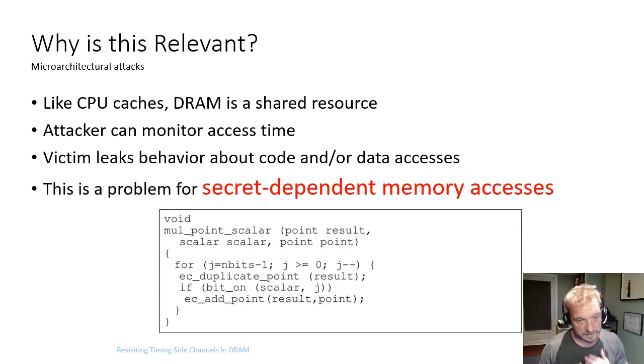The attacker will monitor the latency using uncached accesses of its own cache line and generate an execution trace this way. This is just the latency of its own cache line. Whenever the victim is co-resident in the same bank as the attacker, we may expect some perturbation of the latency of the attacker's cache line, because whenever the victim does accesses, we can expect the latency of the attacker to go up.